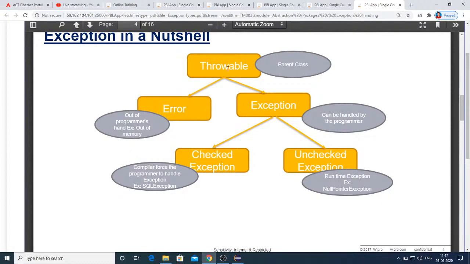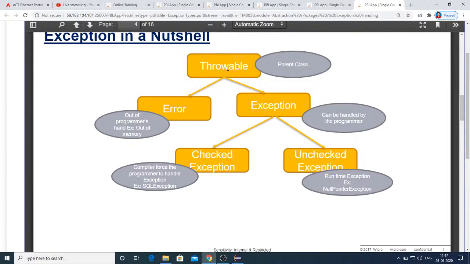Throwable is the supermost class for this exception hierarchy, which has two subclasses, the Error class and the Exception class. The Error class contains all the different types of errors, and they are not in the programmer's control, whereas the Exception class can be handled by the programmer. Exceptions are of two types: checked exceptions and unchecked exceptions. Checked exceptions are those which must and should be handled during programming, else compilation errors occur.